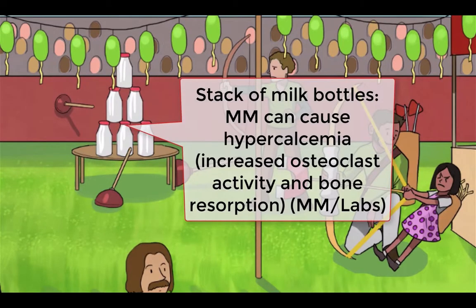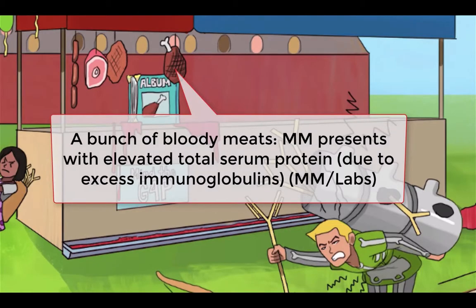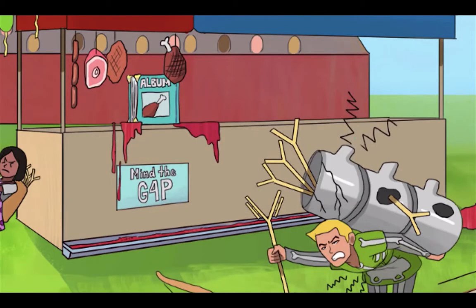We already discussed hypercalcemia, but since we're talking about labs, just a little reminder that serum calcium will be elevated in over 25% of patients at presentation. It's caused by increased osteoclast activity and bone resorption. Multiple myeloma might also be suspected in a patient with an increased total serum protein concentration, which is measured on the comprehensive metabolic panel. You'll also find albumin on the CMP, and if you calculate the difference between the total serum protein and albumin, you've just measured the protein gap, my friend. Also called the globulin gap or gamma gap or paraprotein gap.